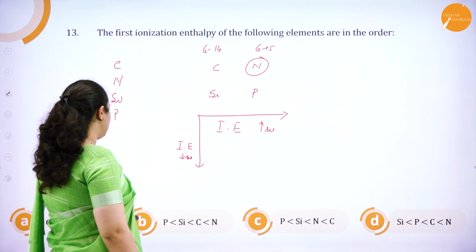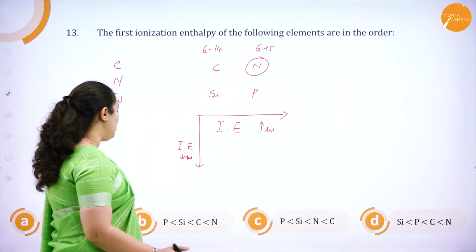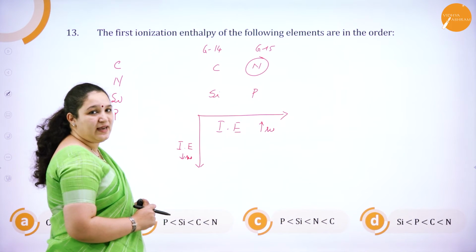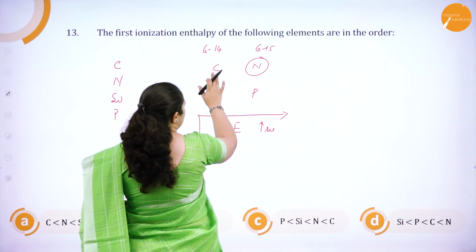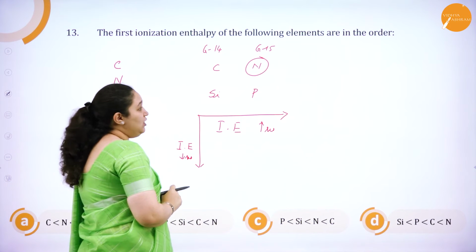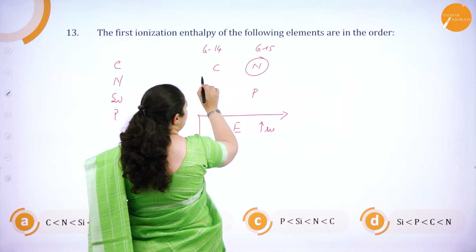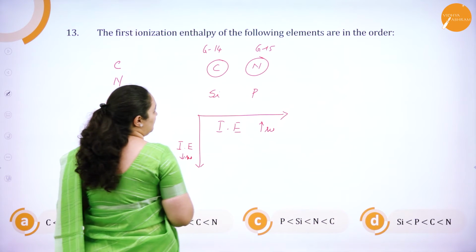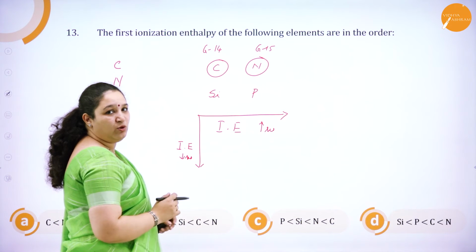So you search the option where nitrogen has got the highest ionization enthalpy. You have two options, option B and option D. Now we have to see the next one, which one has got the highest ionization enthalpy. After nitrogen, the one with the highest ionization enthalpy, just next to nitrogen, will be carbon. So again we'll see options B and D. Carbon is there in both options.